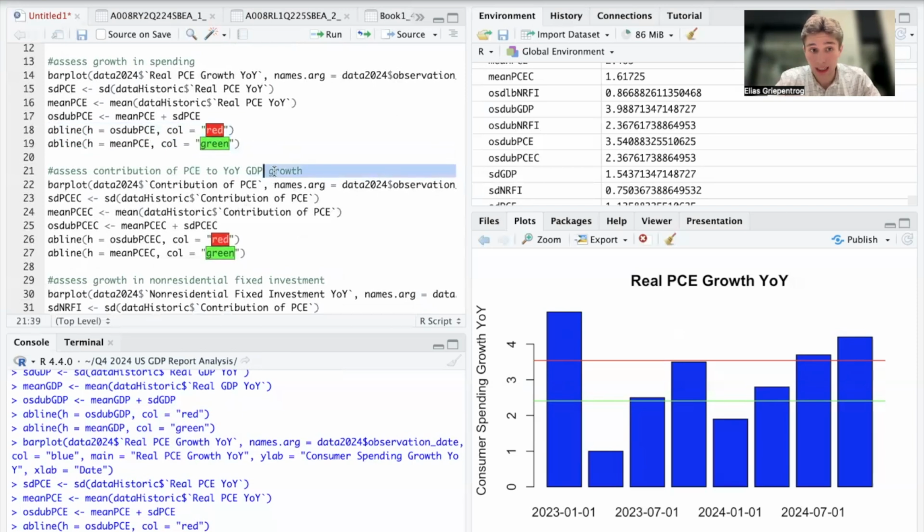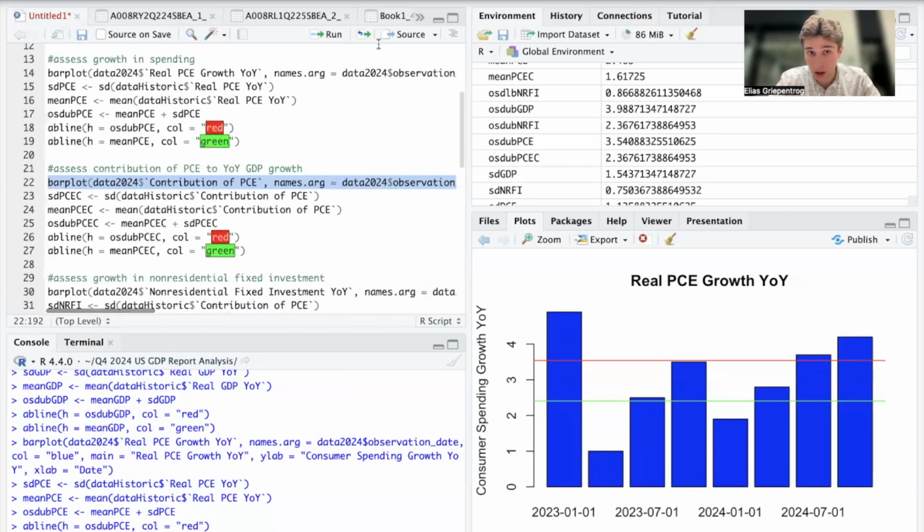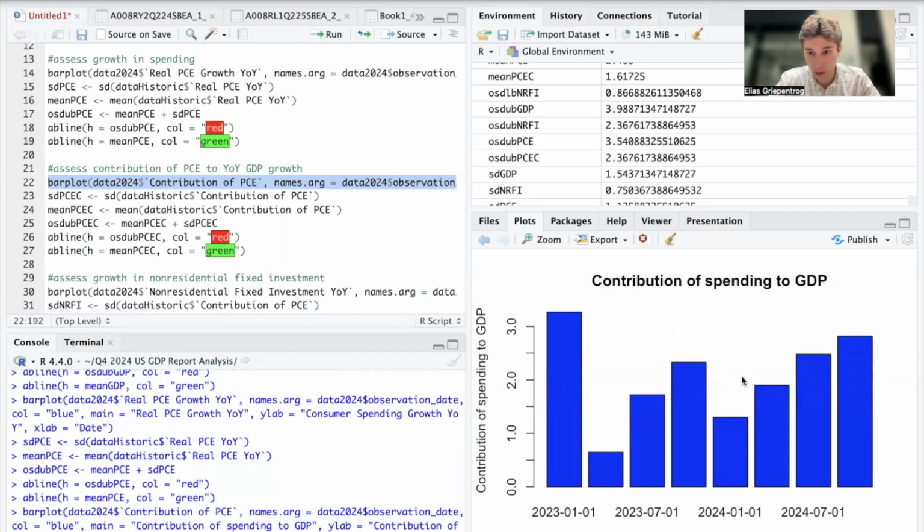We're now going to look at how much consumer spending contributed to GDP growth, which we can do using this plot.